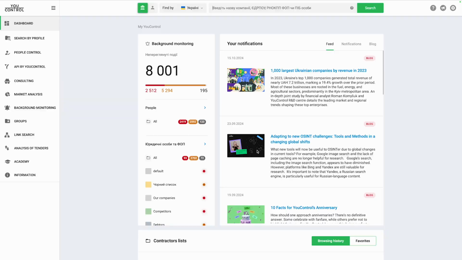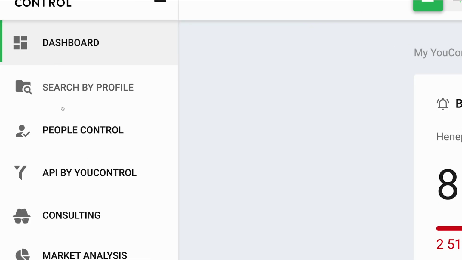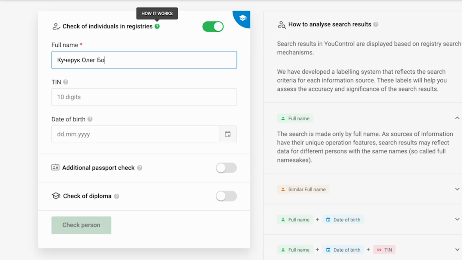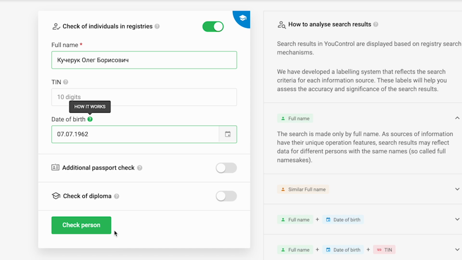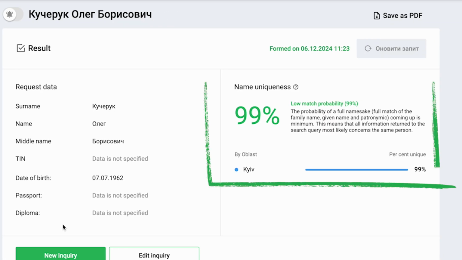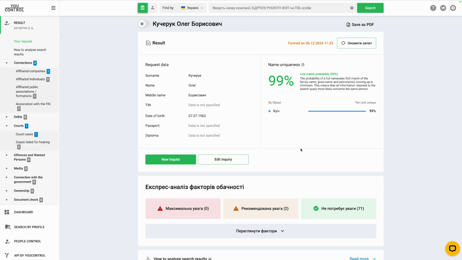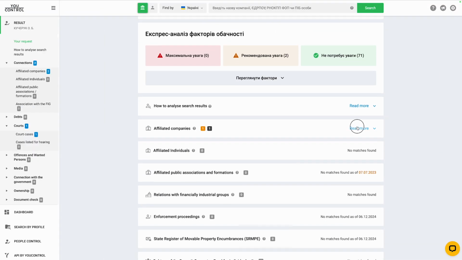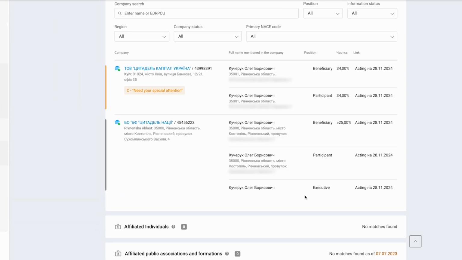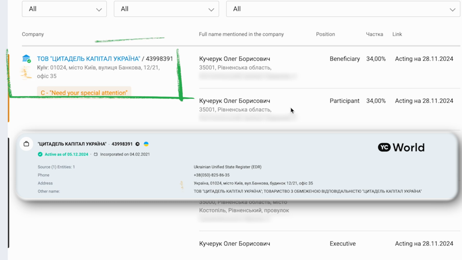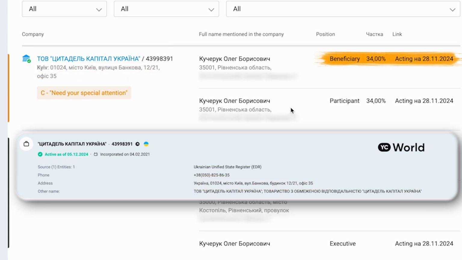We search for Oleg Borisovich Kucheruk in the database, entering his full name and date of birth. The results indicate with a high degree of certainty that this individual is unique. Moreover, it is highly likely he is connected to the company we've been investigating, as his full namesake, including the place of registration, serves as co-owner.